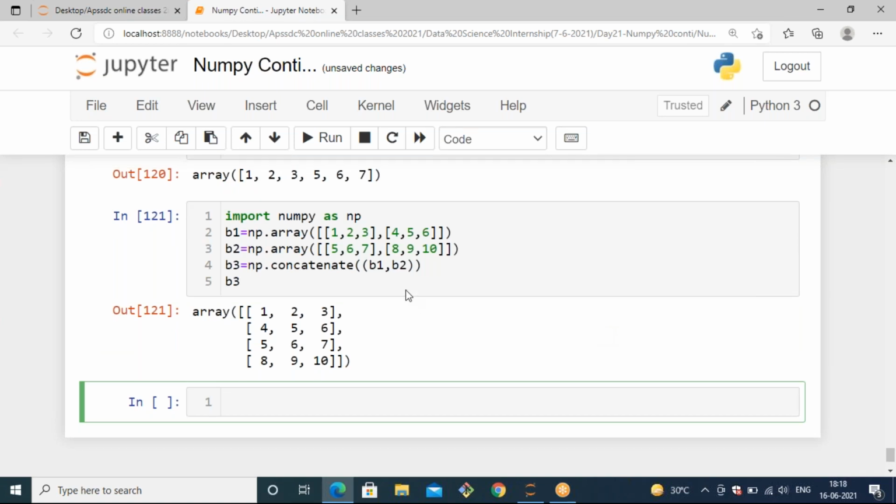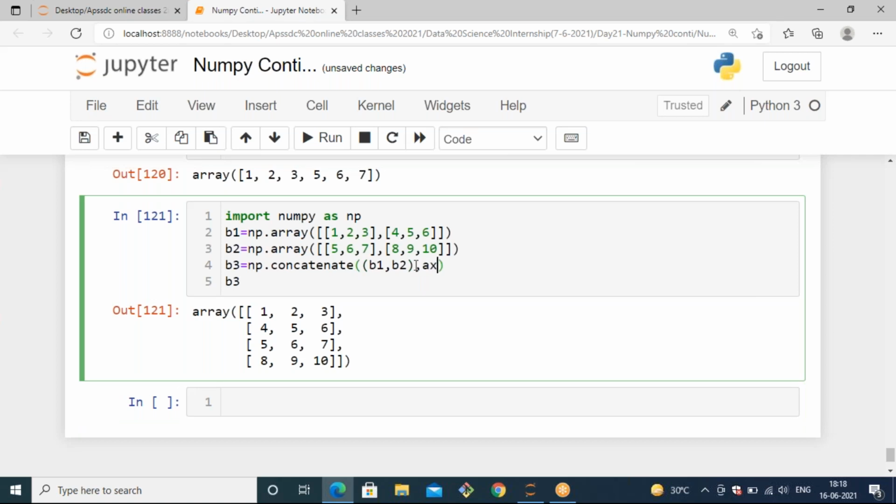These arrays are concatenated by default row wise. We are not mentioning it, so by default it is concatenated like 1 2 3, 4 5 6 and 5 6 7, 8 9 10. But sometimes if you want column wise, you can mention it while concatenating. You can pass the axis. By default the axis is 0. So if I pass axis equals 1, let's see, axis equals 1.